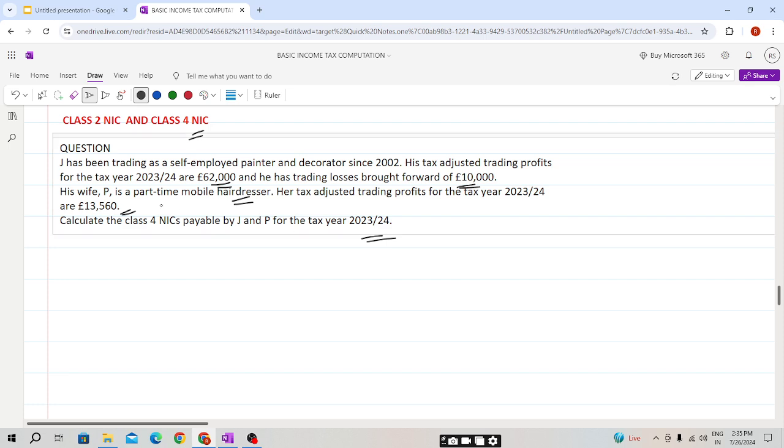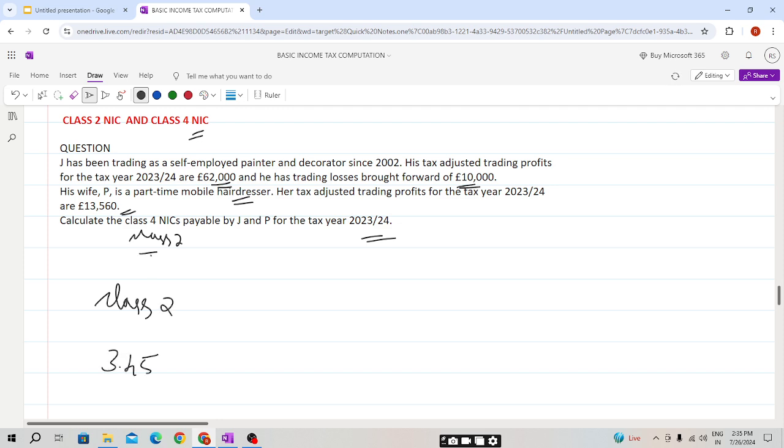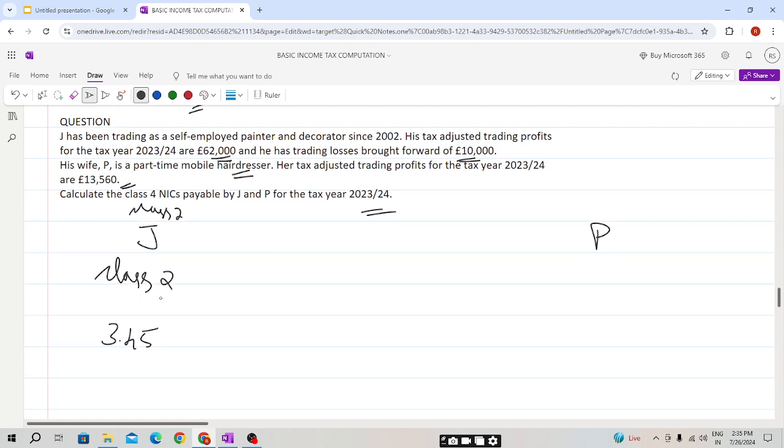We'll calculate both, students, class 4 and class 2 also. So class 2, as we know, is fixed at 3.45. So this is for J and this is for P. He is self-employed throughout the year, so this will be 3.45 into 52, which is 179. Here also 3.45 into 52 weeks. This will be 179. So this is class 2 NIC.